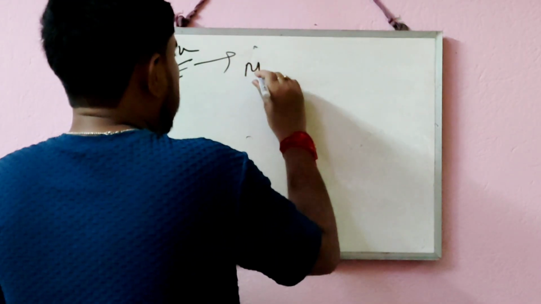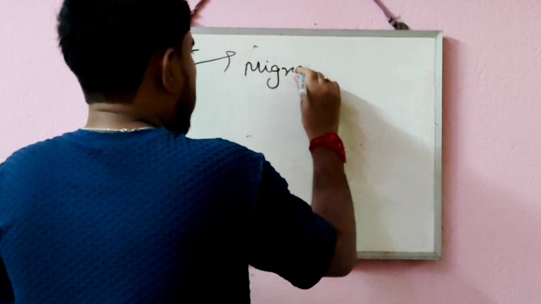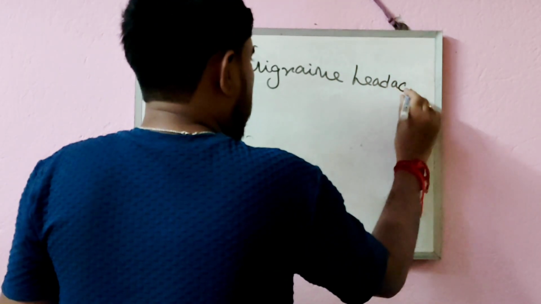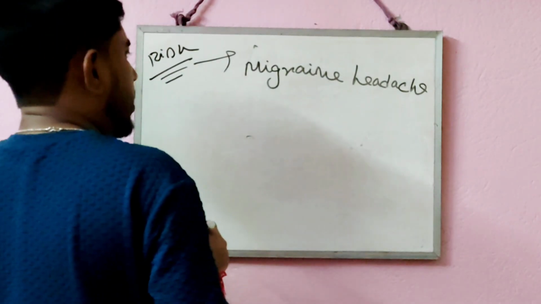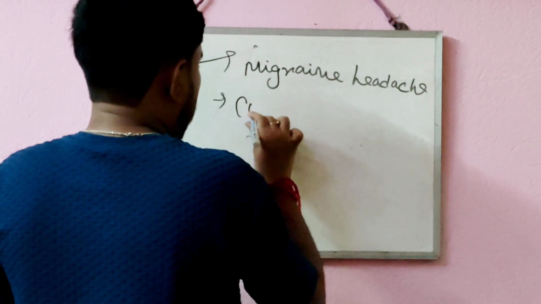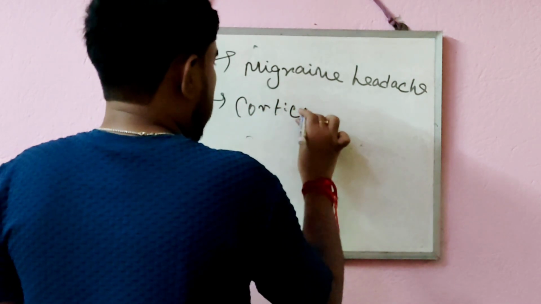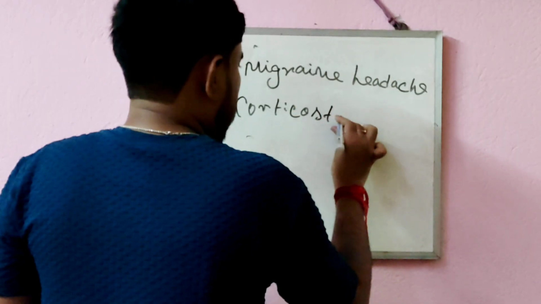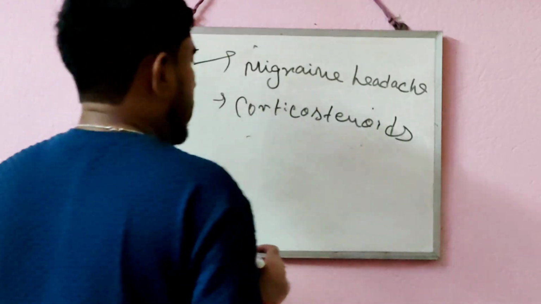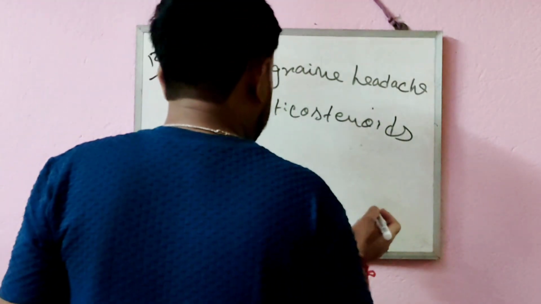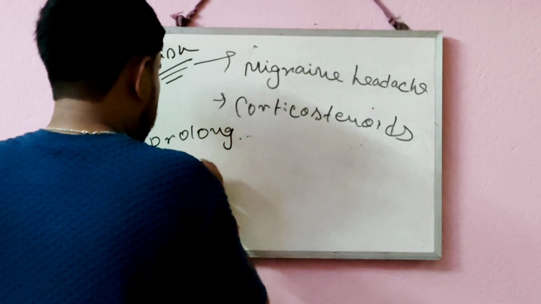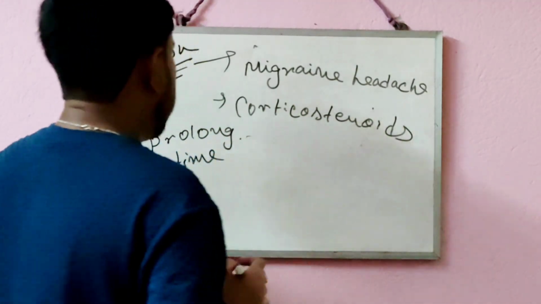And the person who generally suffers from migraine headache, that person also can get affected by glaucoma. And the person who is using corticosteroids for some disease treatment or for any reason, if he is taking corticosteroid drugs for a prolonged period of time, then the person also can get affected by glaucoma.